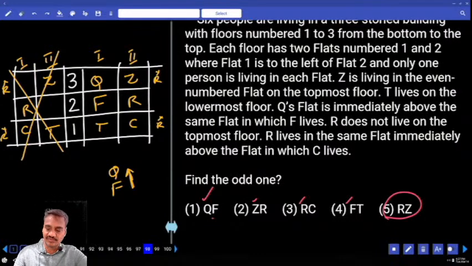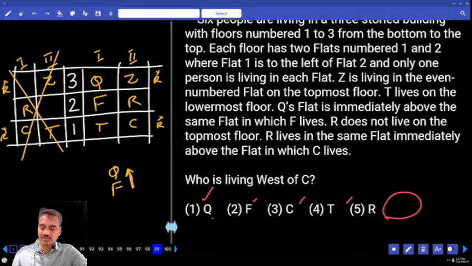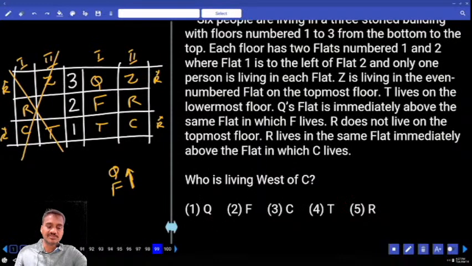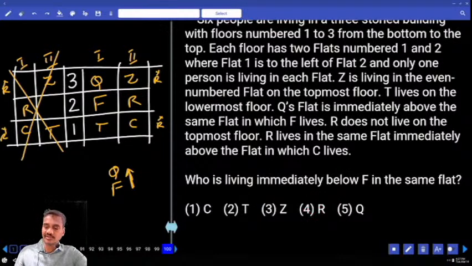Choice 5, 98. Then who is living to the west of C? West of T, that is choice 4, 99. And who is living immediately below F in the same flat? Below F, that is T, choice 2, question number 100.